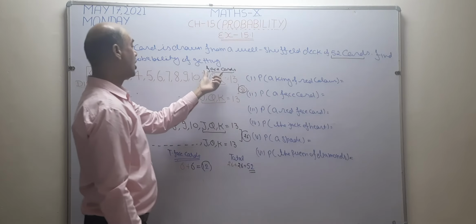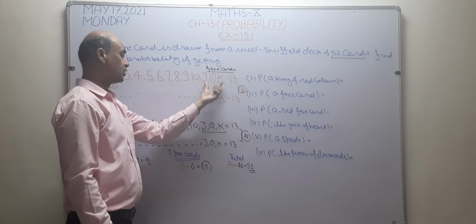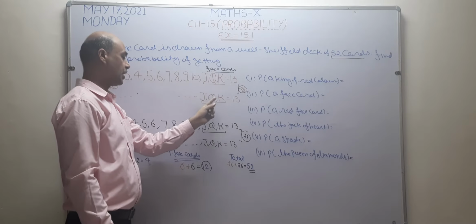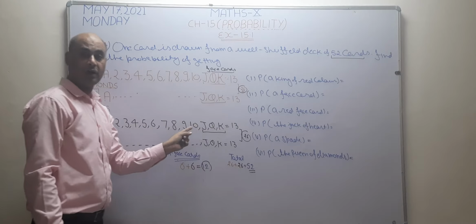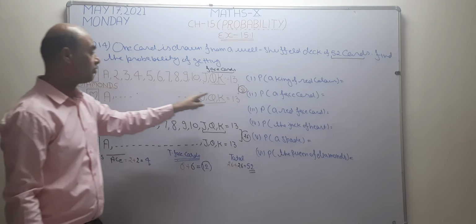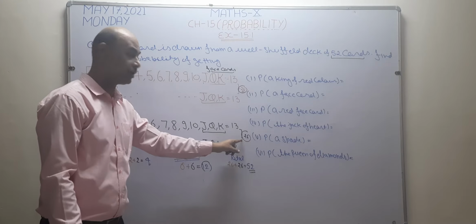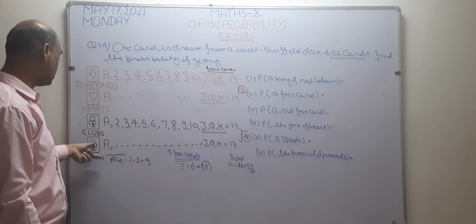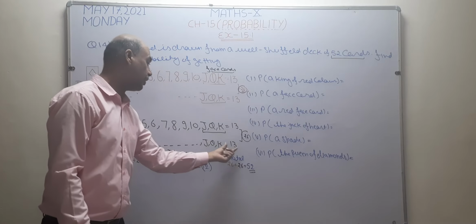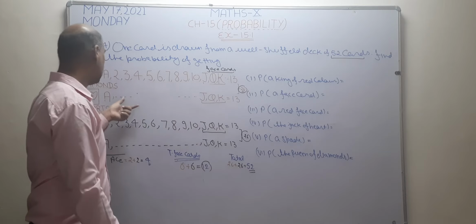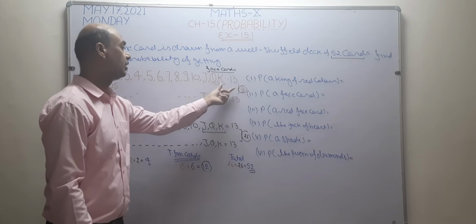In these, how many face cards are there? Total 12 face cards are there, out of which 6 are red and 6 are black. How many red cards are there? 26 red cards are there. How many black cards are there? 26 black cards are there. How many spades are there? 13 spade, 13 club, 13 heart and similarly 13 diamond.